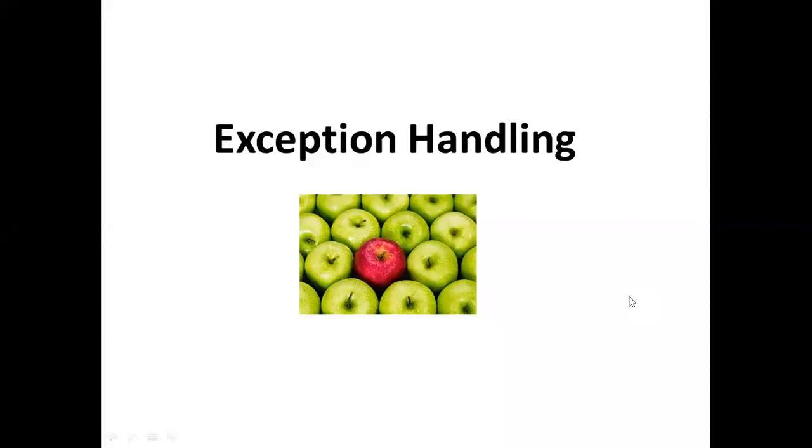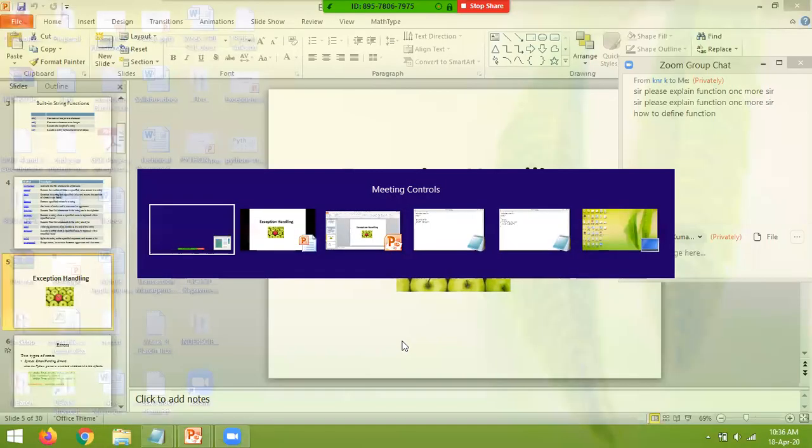Okay. Somebody is asking about an explanation of functions. What is the doubt that you have in functions? How to define a function? Okay. Here, the syntax is different from C language or Java language. To define any function, first I'll show you this.